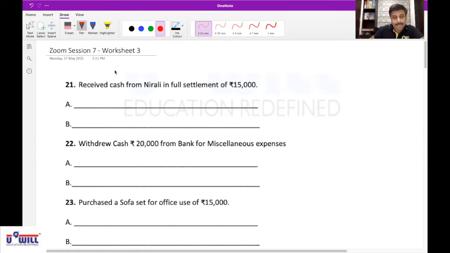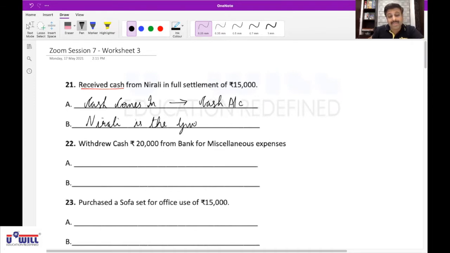Yes, sir. So what comes in? Cash comes in. Received cash is clearly given. Affects cash account. And in the second effect, sir, what goes out? Nothing goes out. Which income? No income. Who is the giver? Nirali is the giver. Affects Nirali account. Perfect.